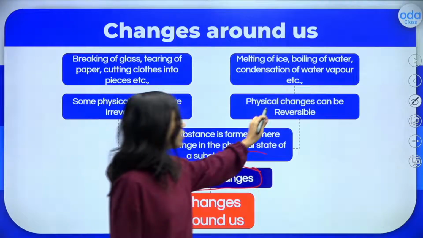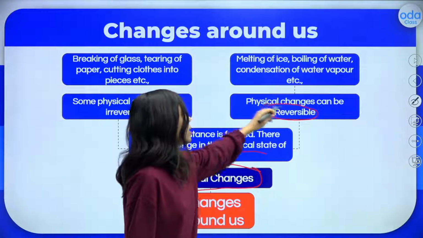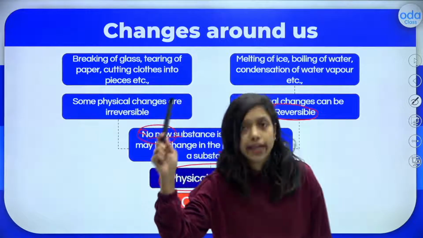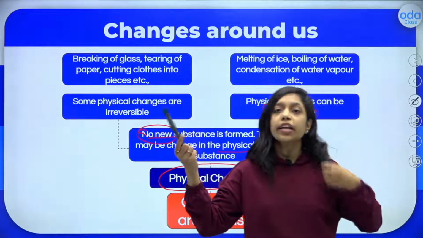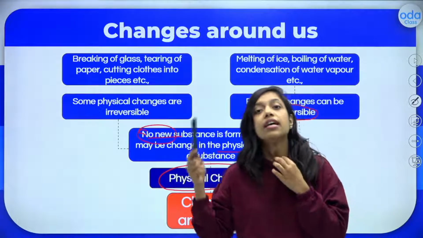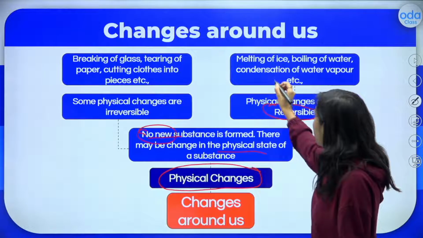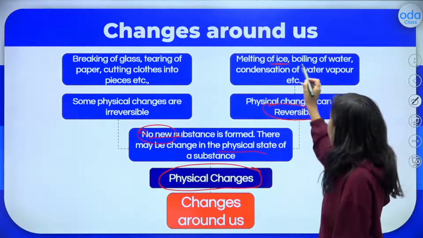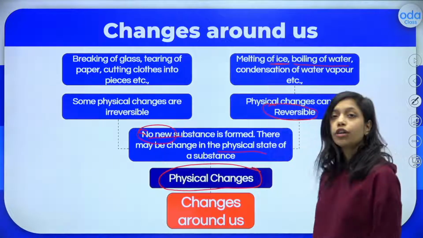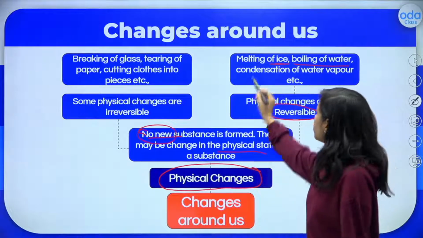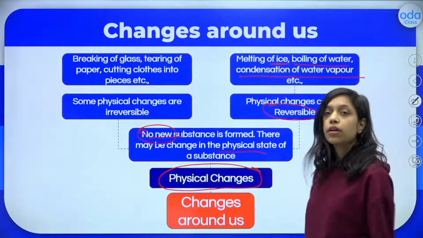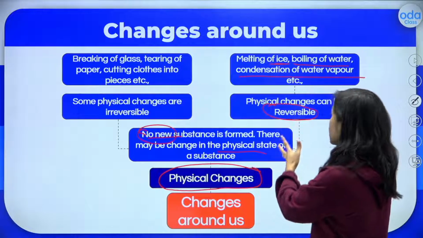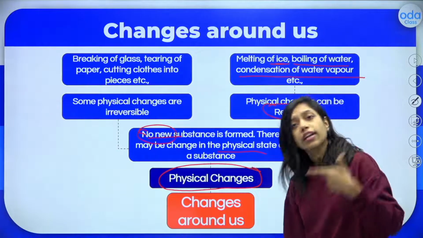So physical changes can be reversible. Yes, if I paint this black color pencil, I can paint it into white color. Again, I can paint it into black color, right? So the change is reversible here. For example, melting of ice. Again, you can freeze the water. Boiling of water. Again, the water can be cooled down. Condensation of water vapor. Again, it can be transformed into vapor. So all these things are physical changes which are reversible. You can reverse the changes.